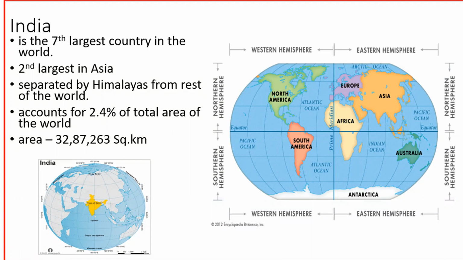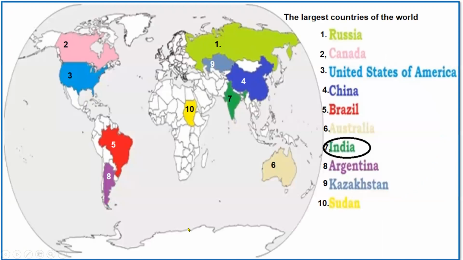It is separated by Himalayas from rest of the world, and India accounts for 2.4% of total area of the world, and the area of India is 32,87,263 square kilometers. And see this picture, it shows the 10 largest countries of the world.